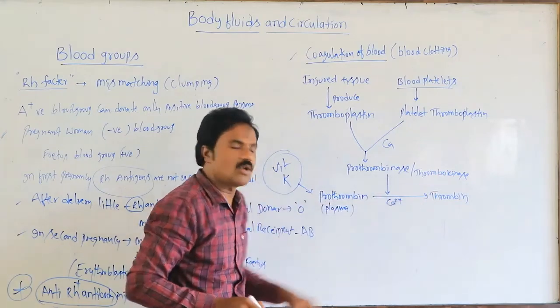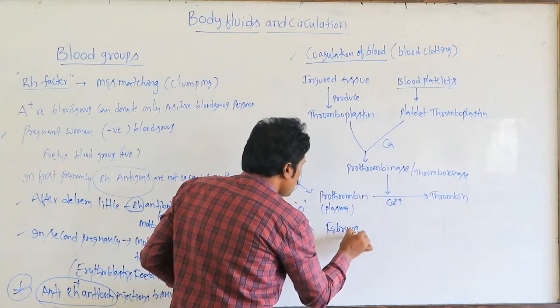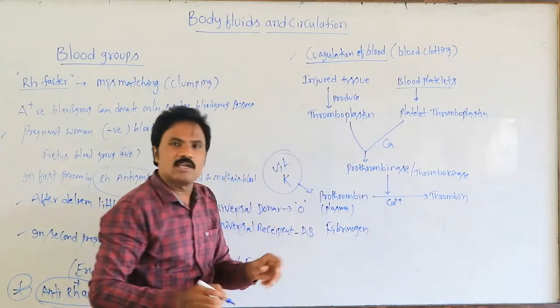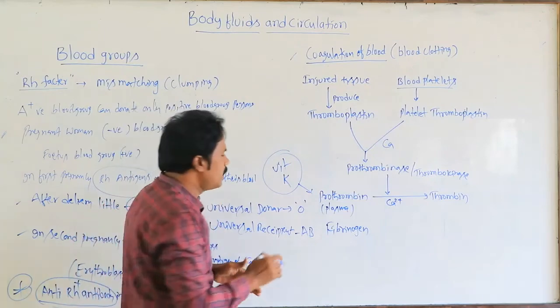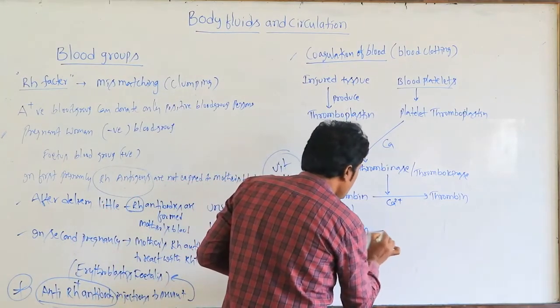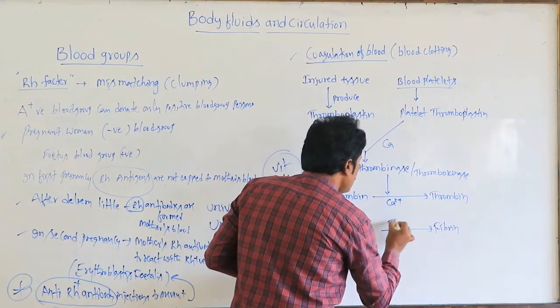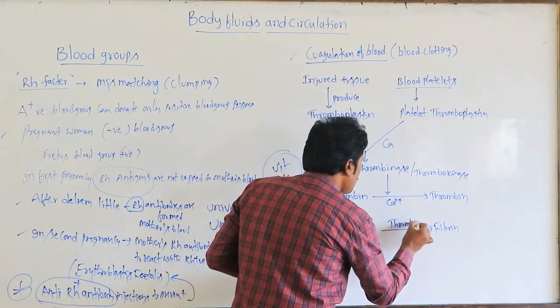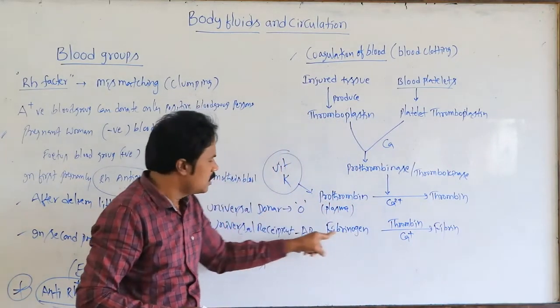Then fibrinogen, which is also a dissolved protein present in the plasma of the blood, converts into fibrin with the help of thrombin along with the calcium ions.